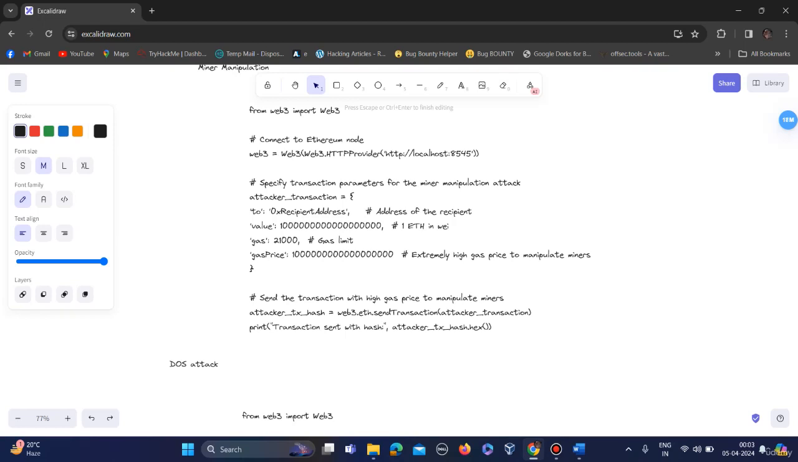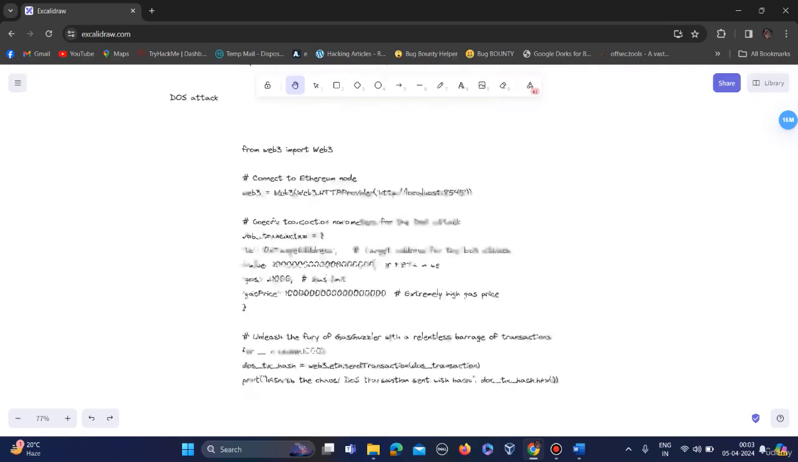In a DOS attack, the attacker sends a huge volume of transactions with a higher gas rate. This way, gas guzzlers block valid transactions, resulting in a DOS attack. Let me show you the script. This is the attacker's transaction, and he paid an extremely high price, and here he started a loop which will result in this DOS attack.